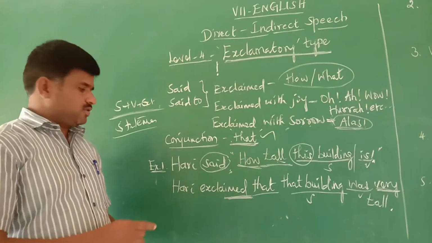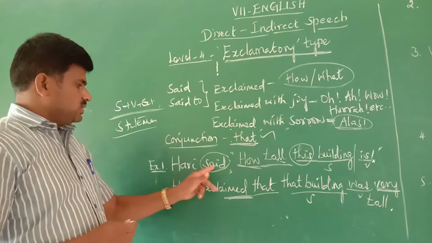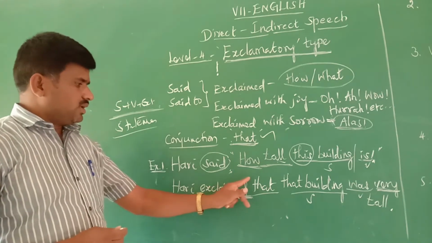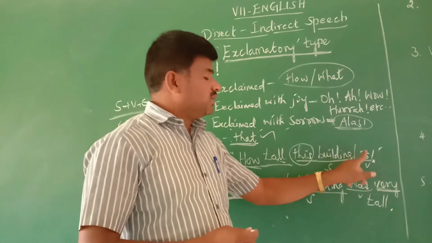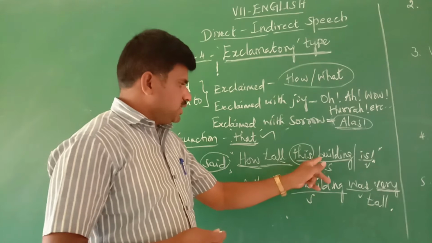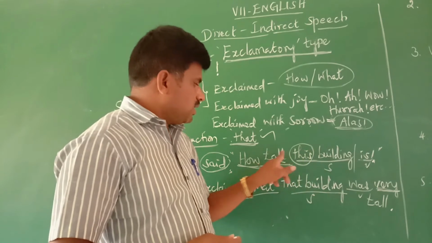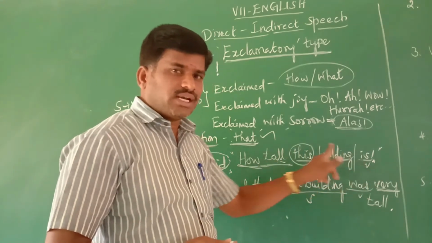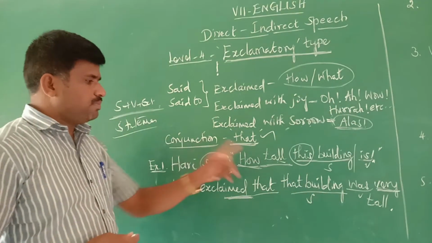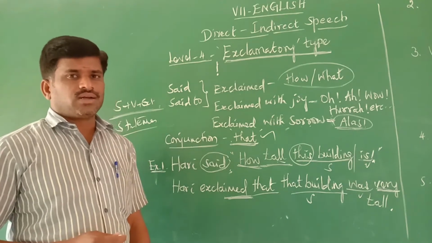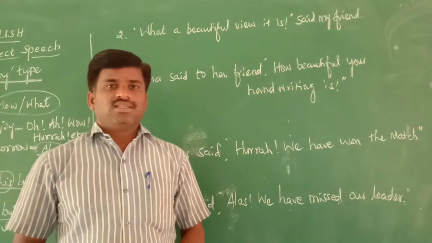Can you explain again? Okay. Hari said how tall this building is. This changes into exclaimed. That is the conjunction used. In this, this building is the subject and is is the verb. So here this building changes to that building. Is changes to was. Tall is an adjective. Before the adjective use very. Very tall. So "that building was very tall" is the answer. So we go for the next example. Now listen to the second one.